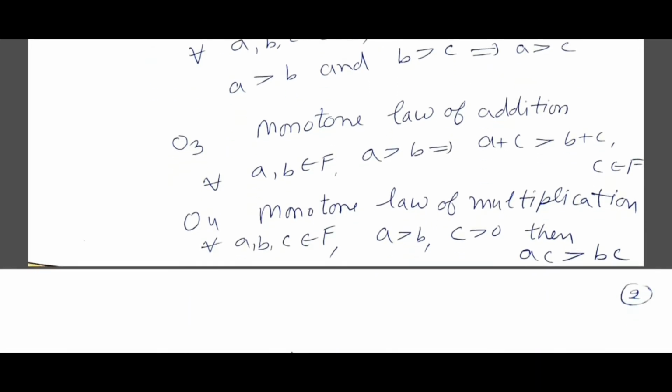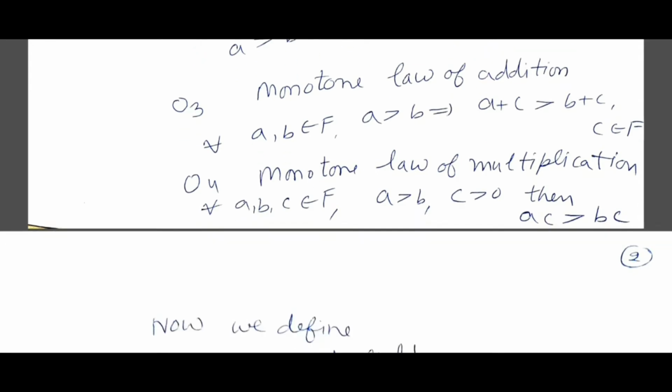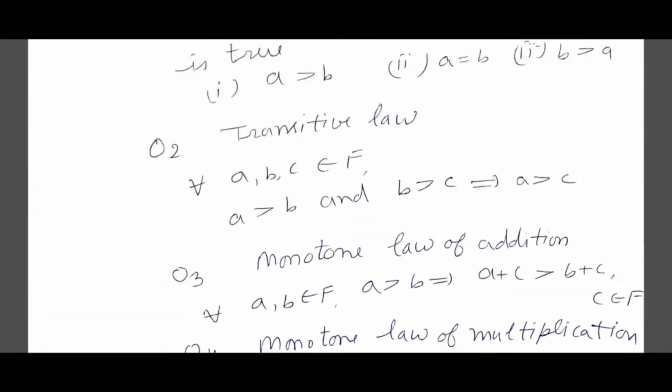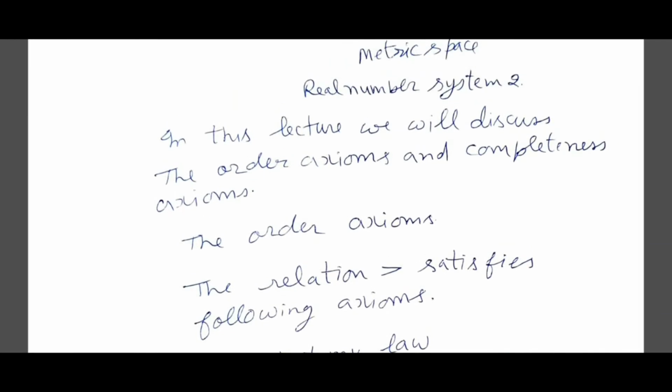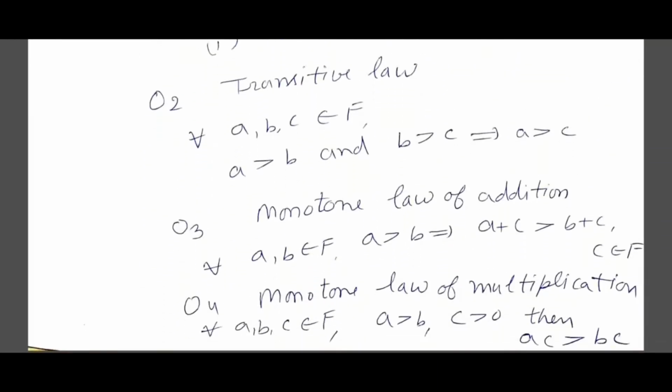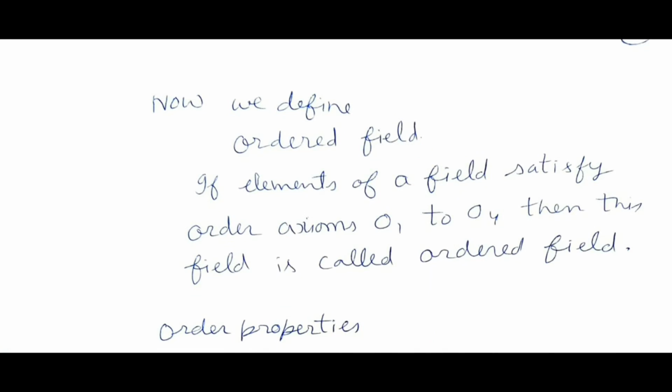Now, monotone law of multiplication. For every A, B, C belongs to F, A greater than B, C greater than 0, then AC is greater than BC. So these are 4 order axioms. Now we define ordered field. If elements of a field satisfy order axioms O1 to O4, then this field is called ordered field.